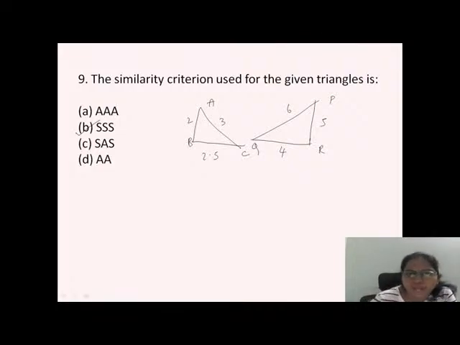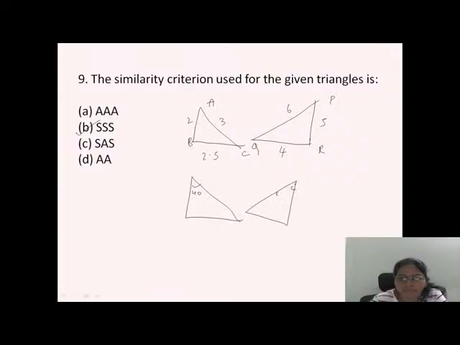For example, if they give you angle, go with the angle. Sometimes they give you like this. This is one triangle and this is another triangle. They give angle 40, angle 40. This is 7, this is 7, this is 6, this is 6. So what proper similarity criterion is this? This will be side, angle, side. This is side, this is angle, this is side. So based on the diagram, whatever they have given, you have to mention that in the option. Very good. Yes, it's B.